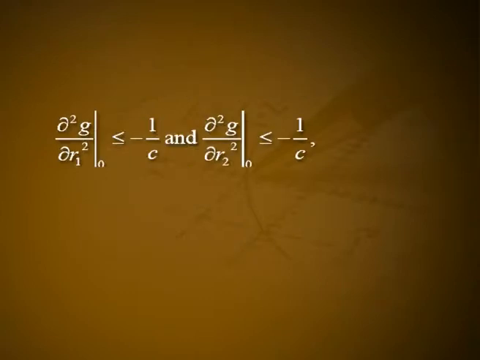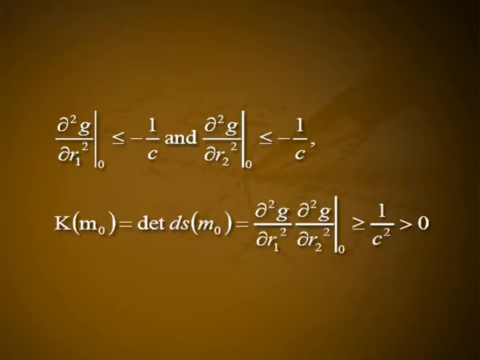Thus, dou squared g by dou r1 squared at 0 is less than or equal to minus 1 by c, and dou squared g by dou r2 squared at 0 is less than or equal to minus 1 by c. So that K of m naught is equal to the determinant of dS at m naught, which is in turn equal to dou squared g by dou r1 squared times dou squared g by dou r2 squared at 0, which is greater than or equal to 1 by c squared, and that is greater than 0.